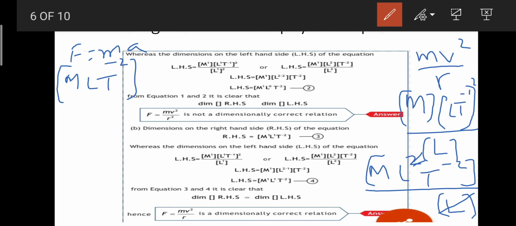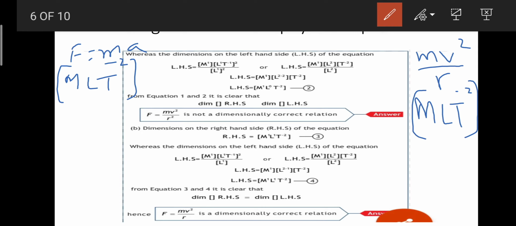So MLT^-2, which is the same answer we got over here. So that's how we are going to solve it: we get the answer MLT^-2, and this side of the equation is equal to this side. So I can write left hand side is equal to right hand side, so this is going to be correct, right?